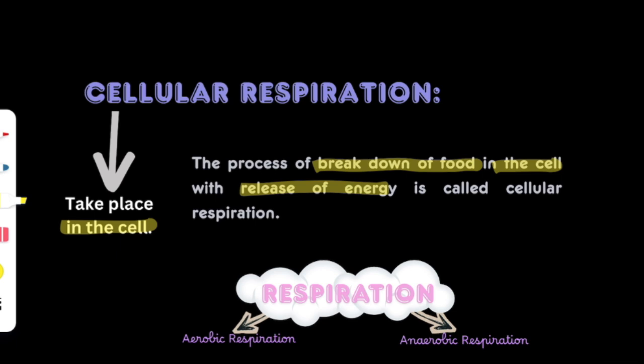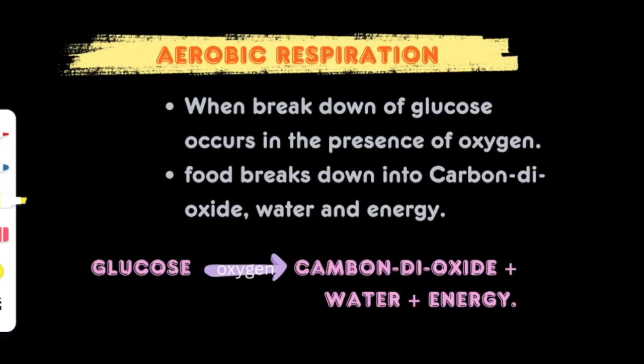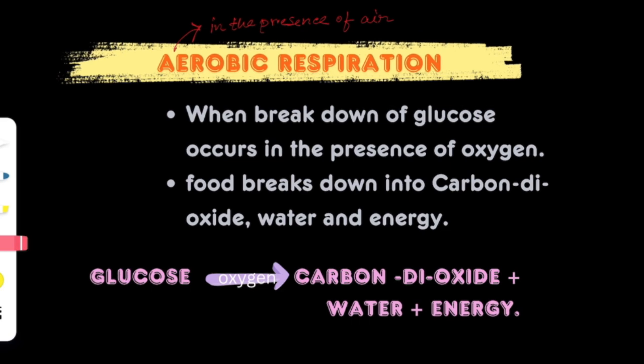Okay. Now respiration is of 2 kinds, aerobic respiration and anaerobic respiration. Now if we break down the term aerobic, we find that it means in the presence of air. Aerobic means in the presence of air. Okay, now air contains oxygen. So whenever breakdown of glucose occurs in the presence of oxygen, it is termed aerobic respiration.